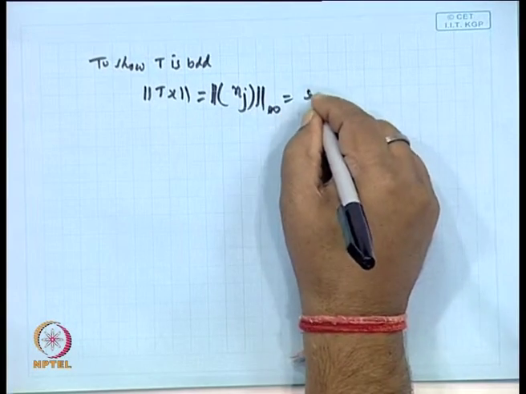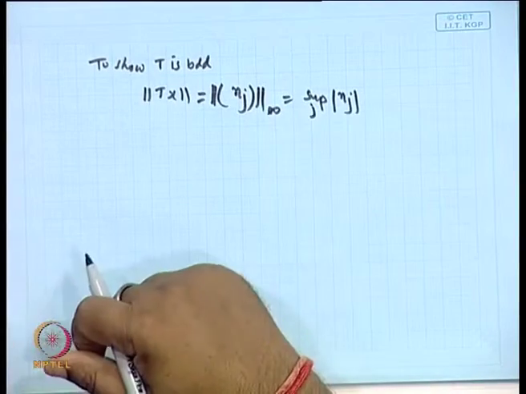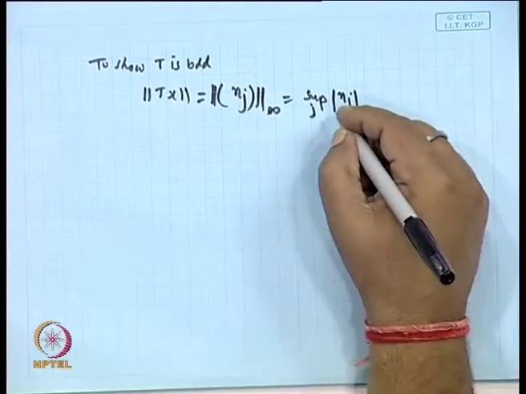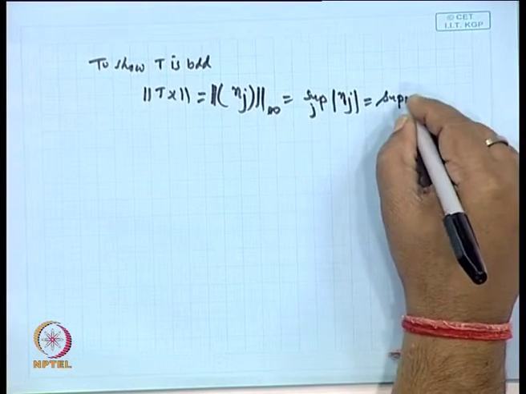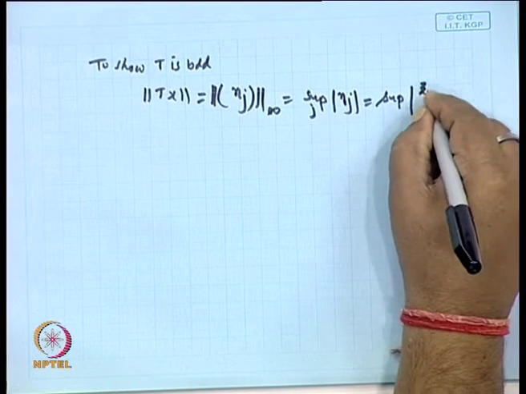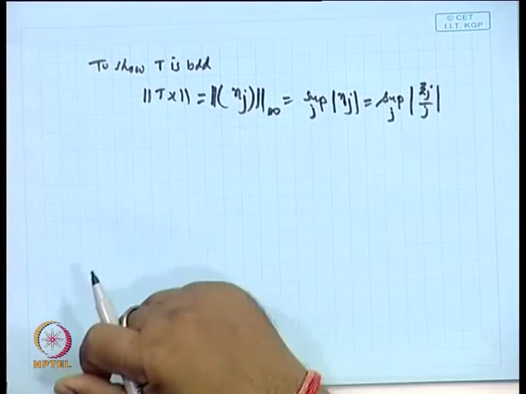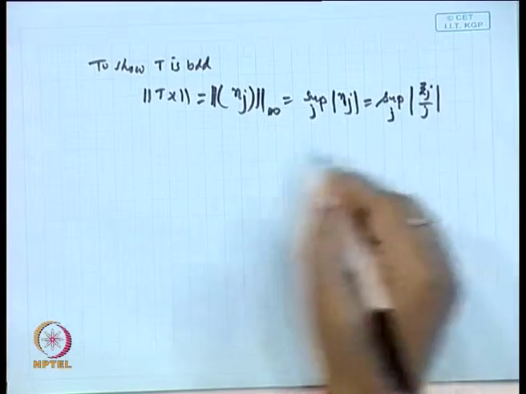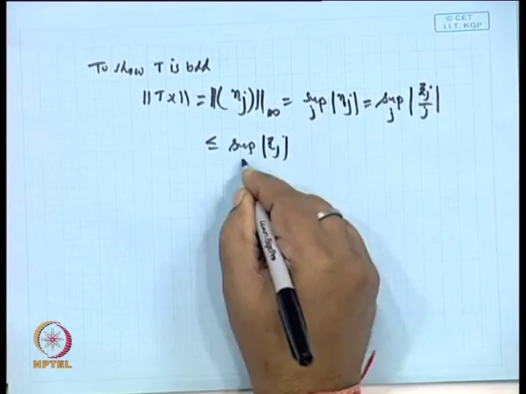So, you are taking the supremum of |eta_j| over j, which is equal to the supremum of |xi_j by j| over j. Can you not say this is less than or equal to the supremum of |xi_j| over j?